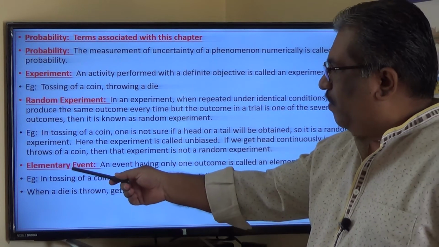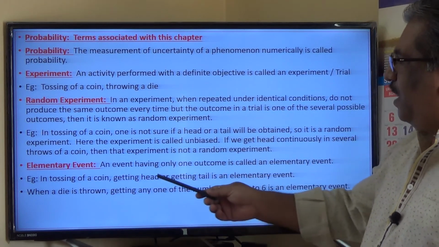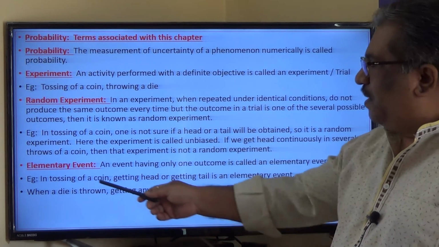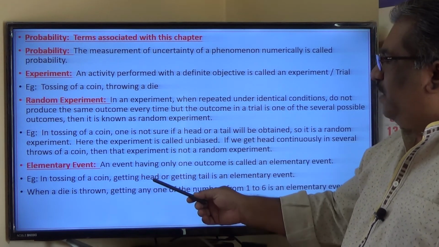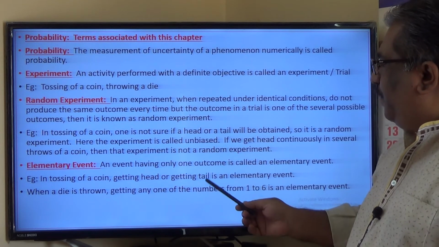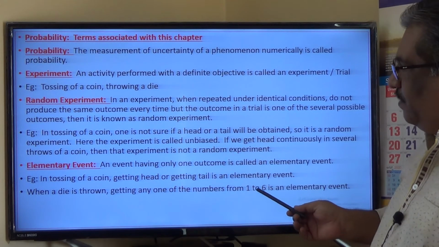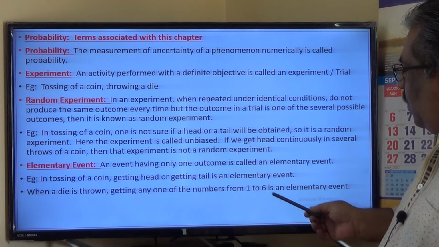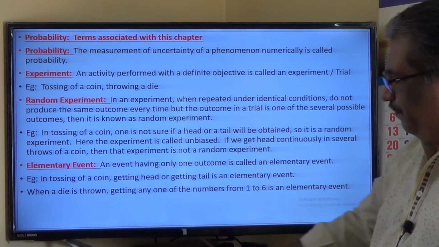Next, what is an elementary event? An event having only one outcome is called an elementary event. For example, if I toss a coin, getting a head is an elementary event. Getting a tail also is an elementary event. When a die is thrown, getting any one of the numbers from 1 to 6 is an elementary event.